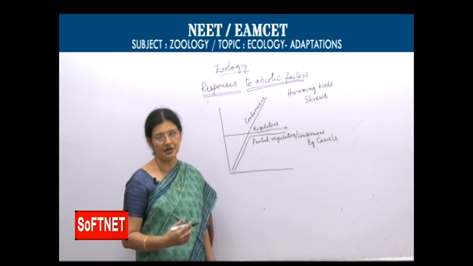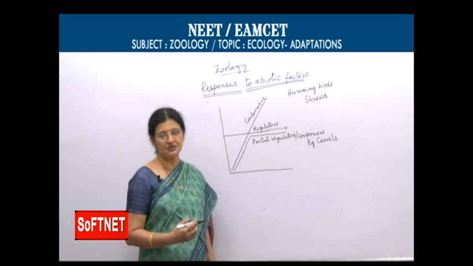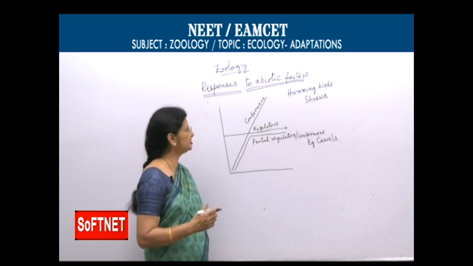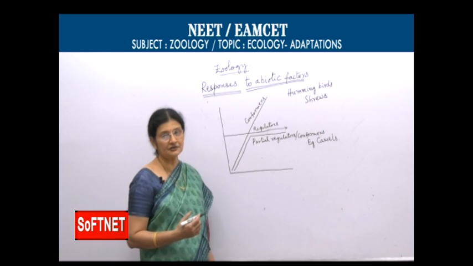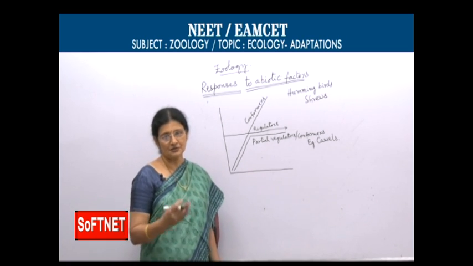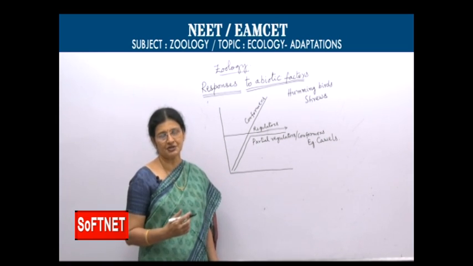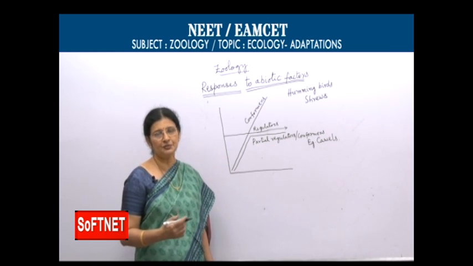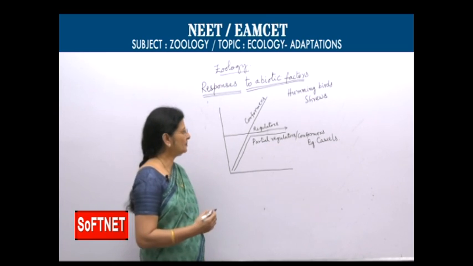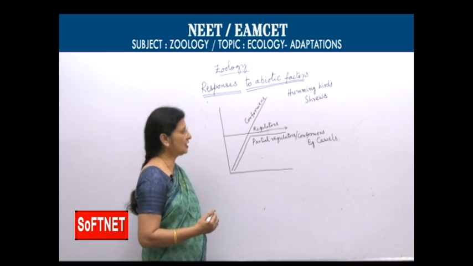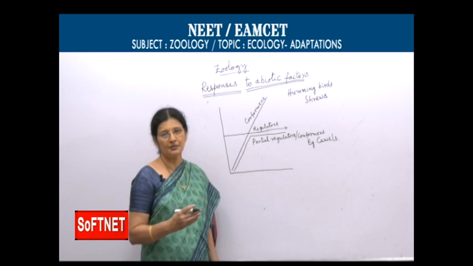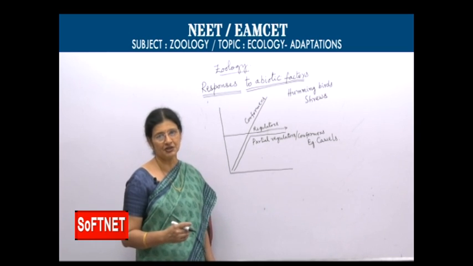Like that, every organism has some limitations, so all of them could not evolve and change into regulators. Another thing is energy spending: they require a lot of energy for regulation of body temperature. They cannot spend so much energy for their thermoregulation. So that is why most of these conformers remained as conformers, but they could not evolve as regulators.